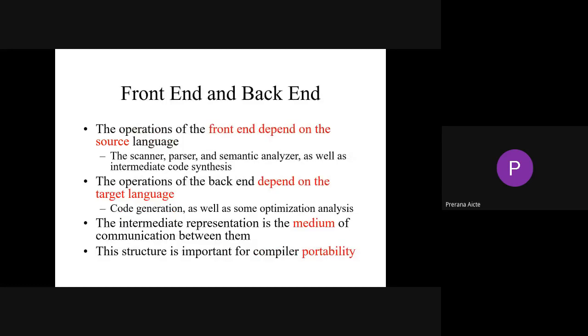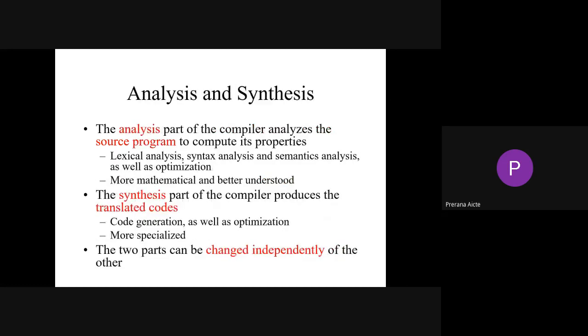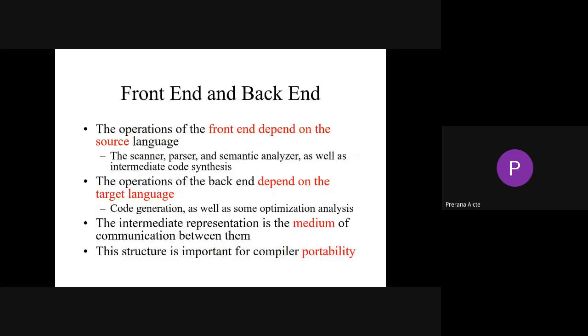See, I already represented it. We call the front end of a compiler dependent on the source language: scanner, parser, semantic analyzer, front end, right? Intermediate code generator, code optimizer, backend. So this intermediate code generator is a mediator between front end and backend, that is, the analysis phase and synthesis phase.